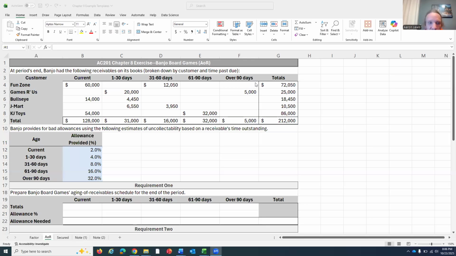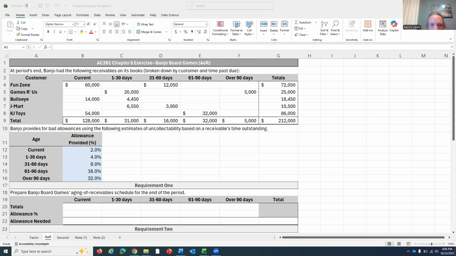In this example problem, we are going to make an estimate of how much bad debt exists within the receivables that we have on our books. There are definitely many different ways to do it, but in my opinion, by far the best way to do it is the aging of receivables method, where you weight the expected percentage of your receivables you don't think you're going to collect on, or the chance any one receivable is uncollectible, if you will, based upon how many